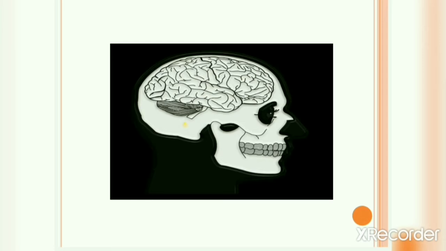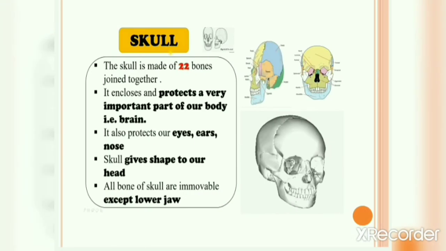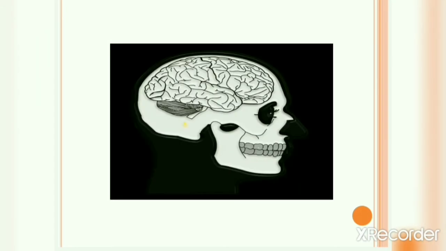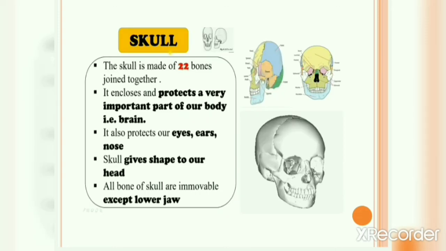Skull also protects our eyes, ears, nose. It gives shape to our head. And we already know that all bones of the skull are immovable except the lower jaw, right? Because all of them have fixed joints except the joint where our lower jaw is connected to the rest of the head.